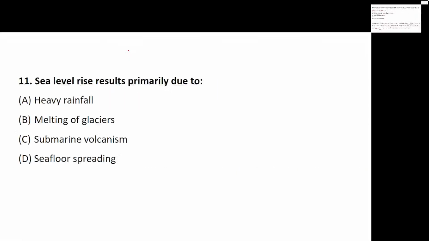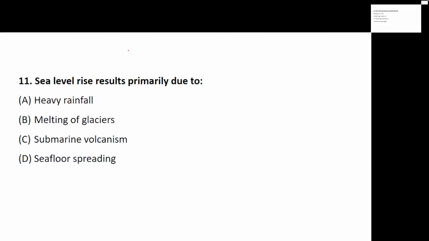Okay, now 10 questions we have completed. We have 10 more questions to go. The sea level rises, the rise in sea level results due to what? When we talk about sea level rising, is it because of heavy rainfall, melting of glaciers, submarine volcanism, or sea floor spreading?